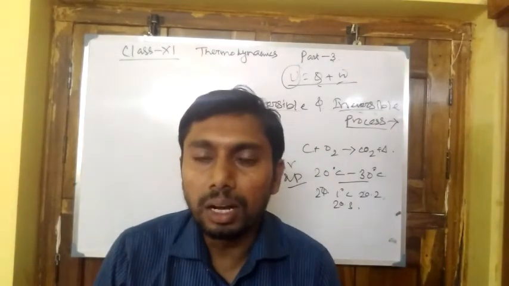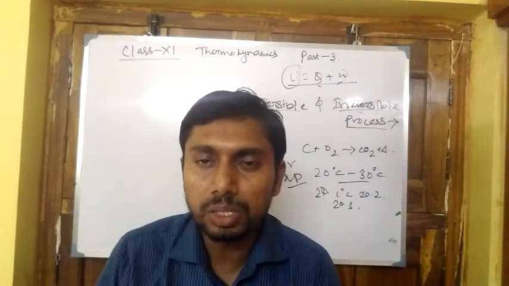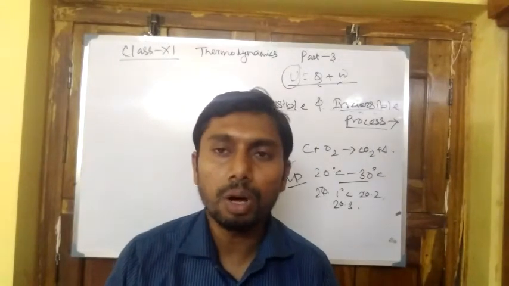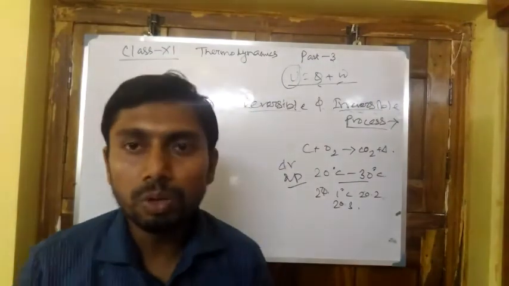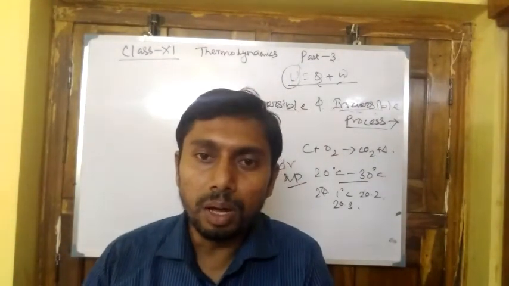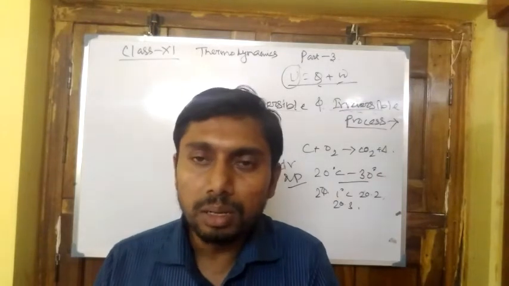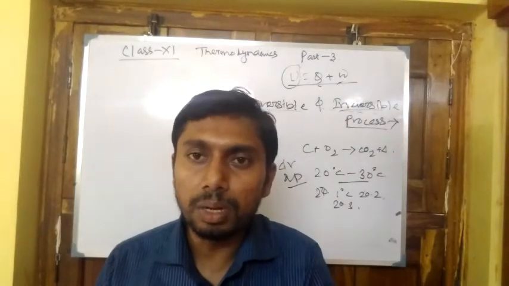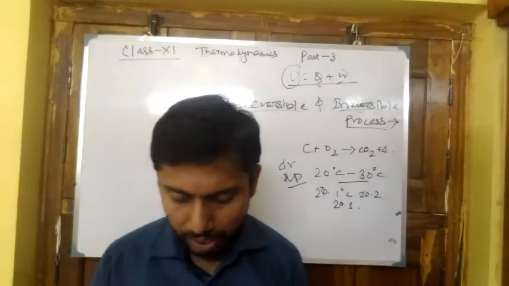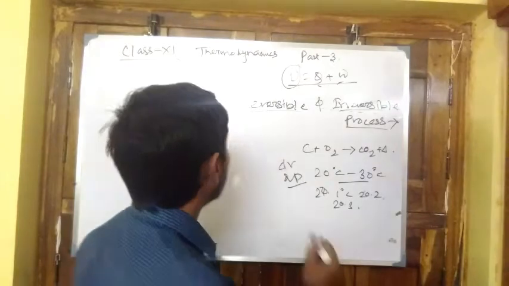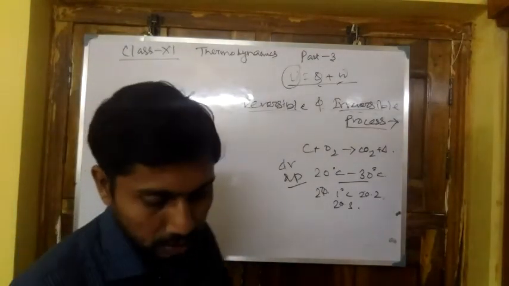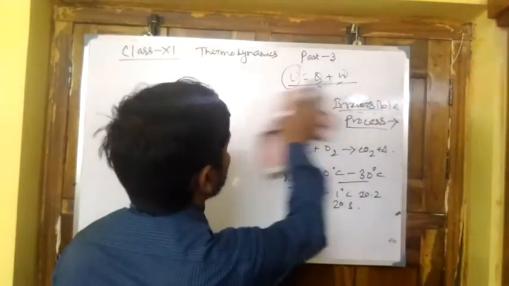Now, the work done in a reversible process can also be reversed to its original state. We know the first law of thermodynamics, that is ΔU = Q + W. Now, W can also be brought back to its previous state in a reversible process, but in an irreversible process it is not possible. We may take one example that W is equal to force times displacement.